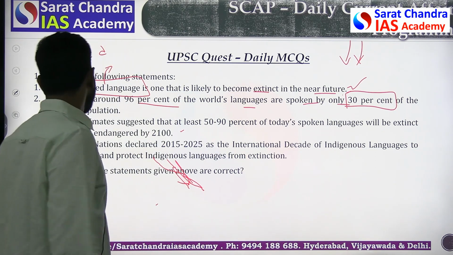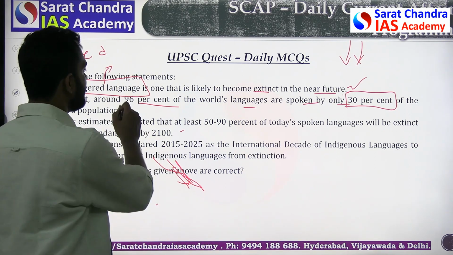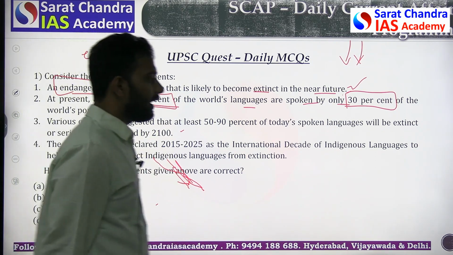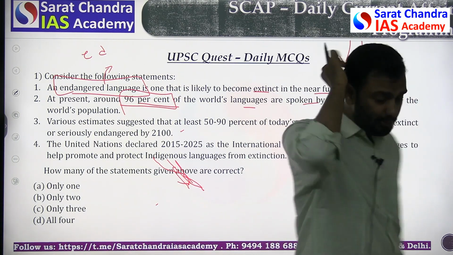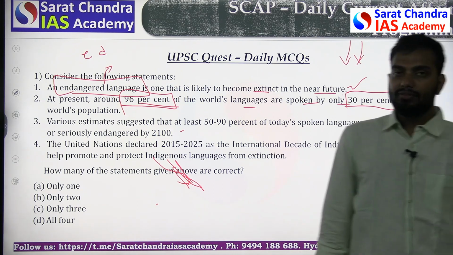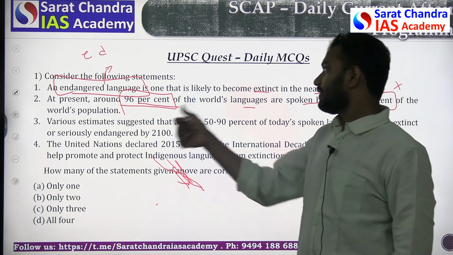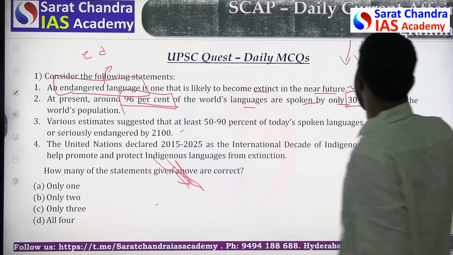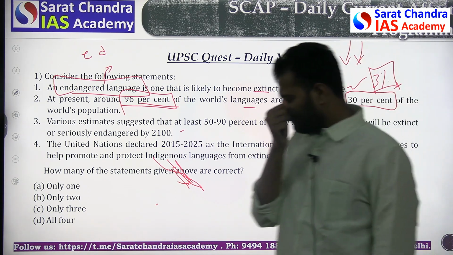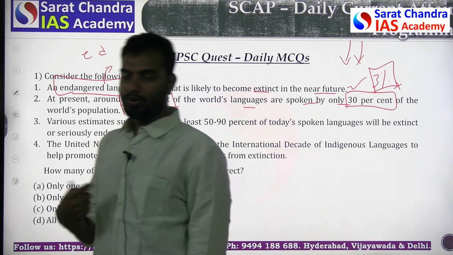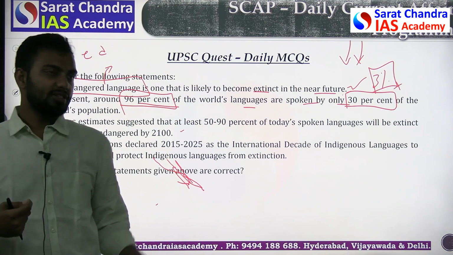The second option says, at present around 96% of the world's languages are spoken by only 30% of the people. Again, this statement is wrong because in the world 96% of the languages are spoken by only 3% of the population, not 30%. So how do you remember this fact? Because remembering these facts is not easy. You can understand by logic.